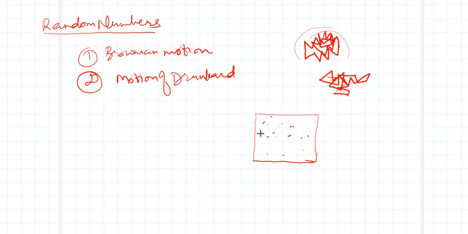Some shots will go here, here, here, and so on. But if the distribution of shots over the whole screen is uniform, then I can say he is shooting randomly over it. But if his shots are somewhere concentrated, that means he is not shooting over it uniformly. Right? That's the meaning.